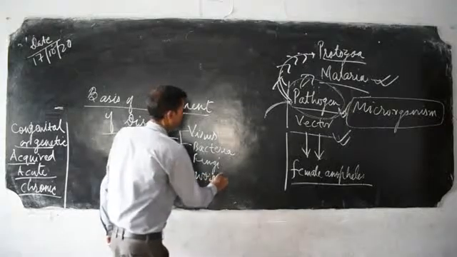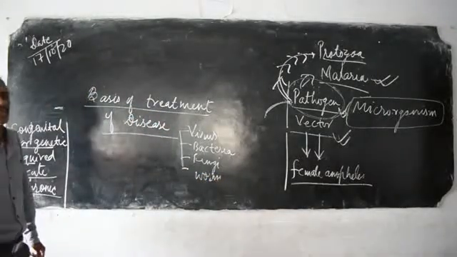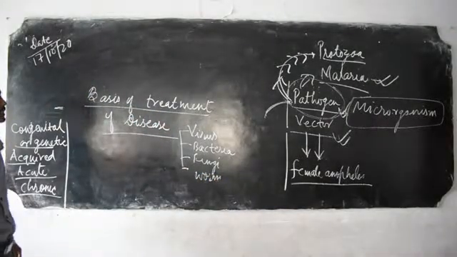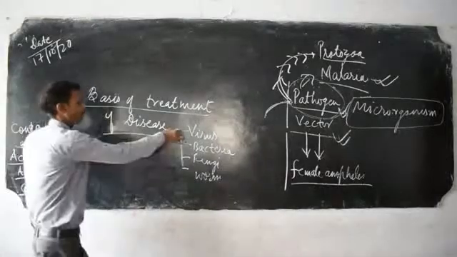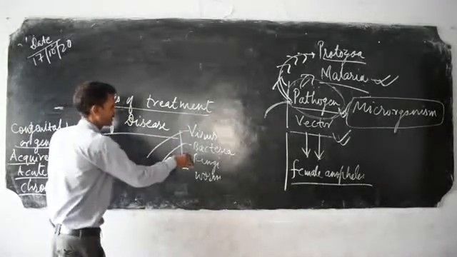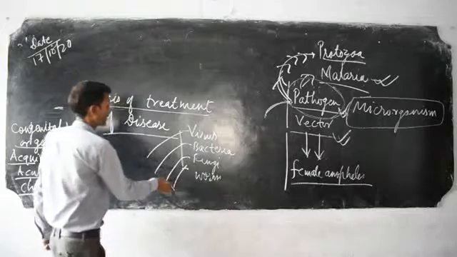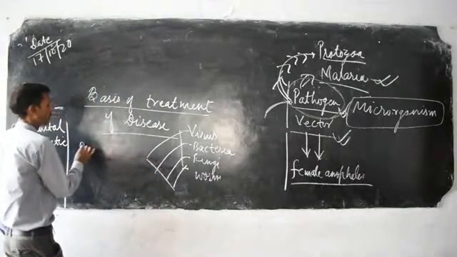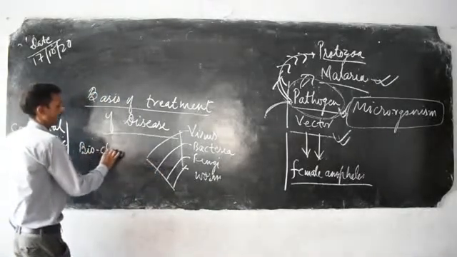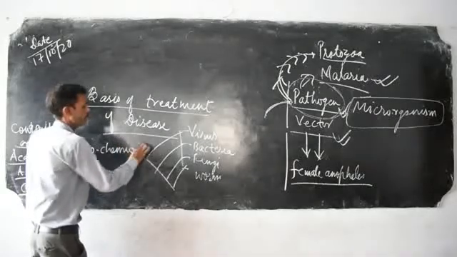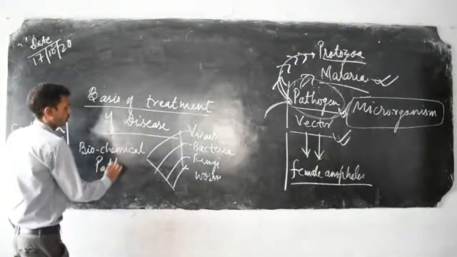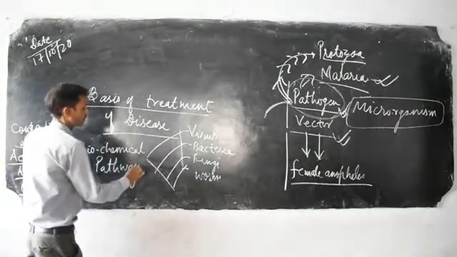Then it is quite easy for the doctor to diagnose and treat, because all the different microorganisms have different biochemical pathways. What do we mean by a different biochemical pathway?